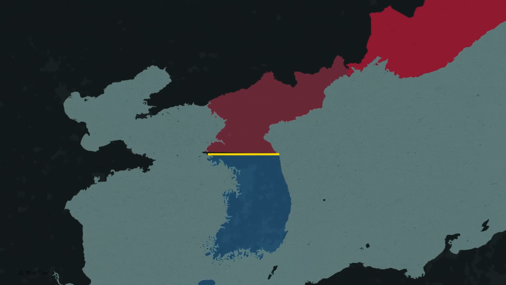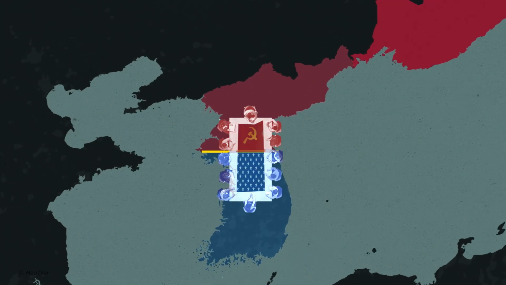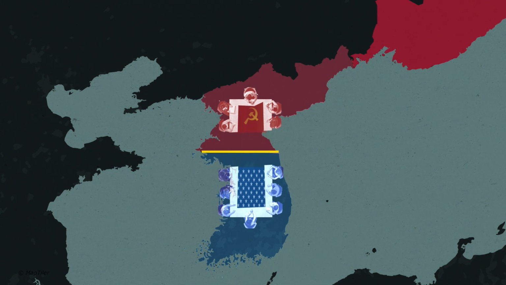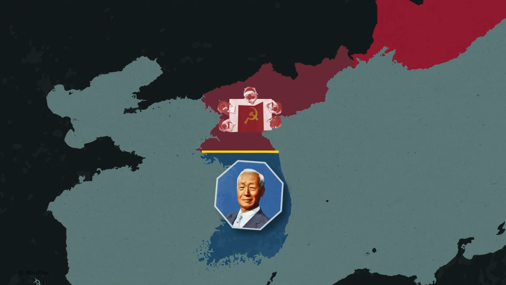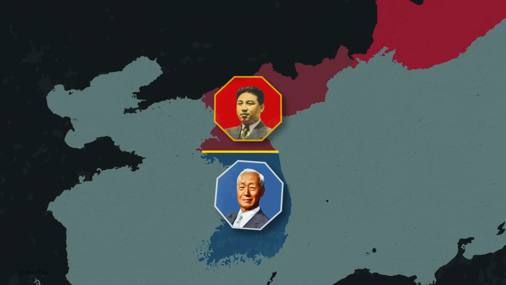In the years that followed, the Soviets and Americans met several times to discuss how Korea would be unified and to choose a leader. However, proposals from both sides were rejected, and each side followed a different path. In the South, the United States, with the support of the United Nations, called for elections to establish a democratic government, and in 1948, Syngman Rhee became president of the Republic of Korea. And in the North, Kim Il-sung was chosen by the Soviets and became leader of the Democratic People's Republic of Korea.